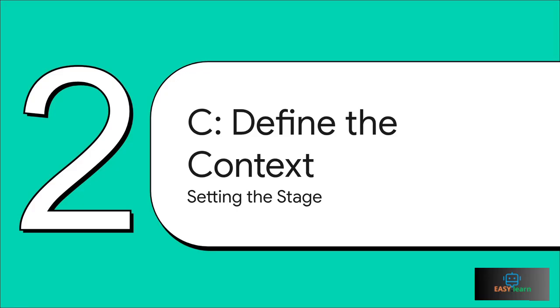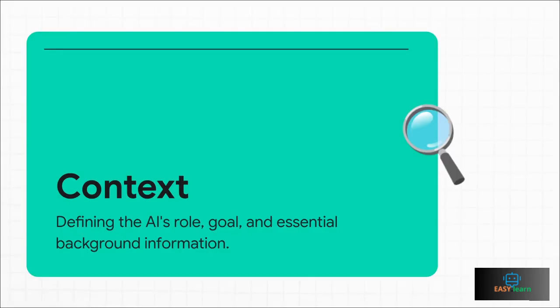Okay, time to pull our first lever, context. This is all about setting the stage, right? Making sure the AI knows exactly what role it's supposed to play. So by defining the AI's role, its main goal, and any background info it needs, you create these crucial boundaries. What this does is it filters the AI's gigantic knowledge base, forcing it to focus only on what's relevant. And that, right there, drastically reduces the chance of it making stuff up or giving you those weird hallucinations.